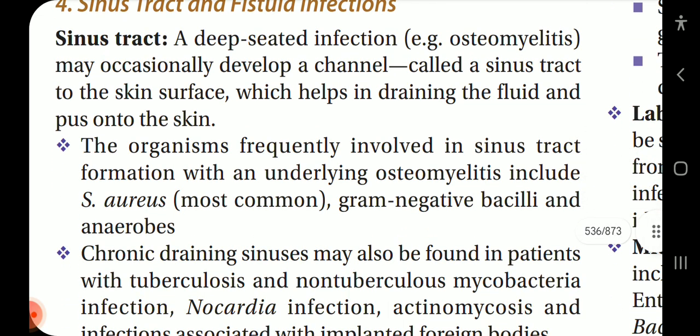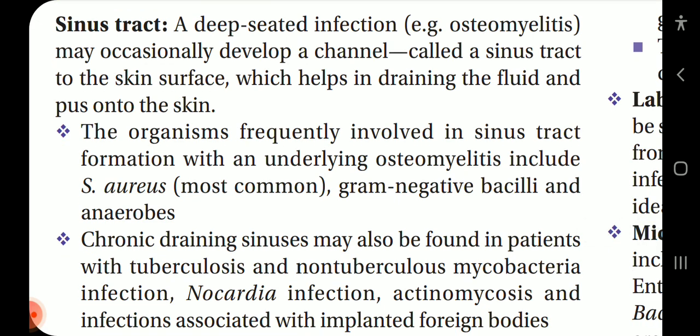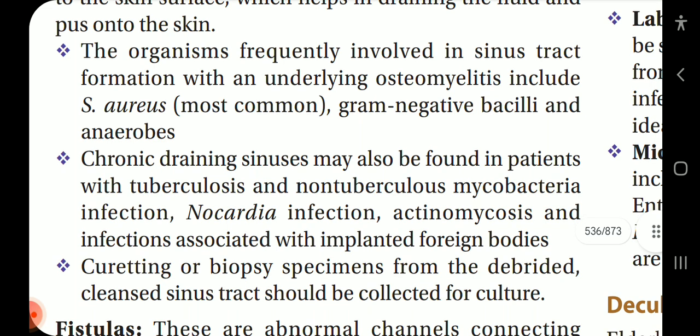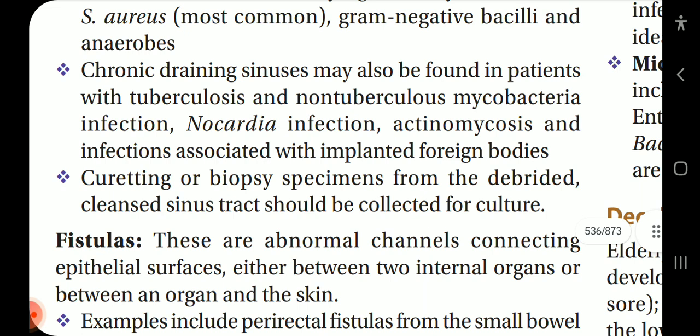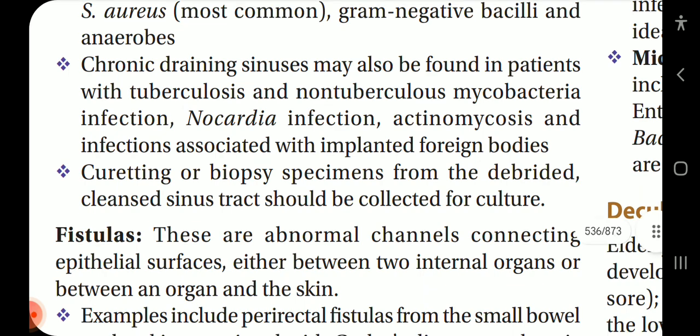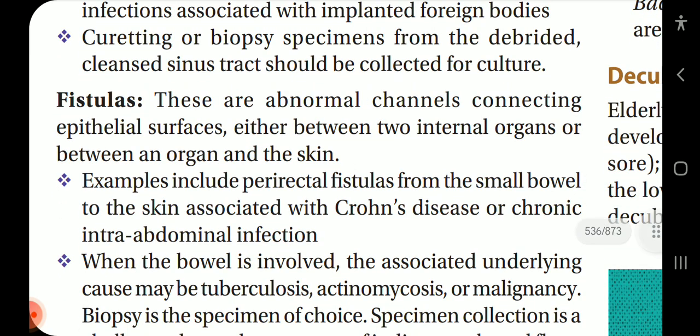Sinus tract and fistula infections. Sinus tract: a deep-seated infection, for example osteomyelitis, may occasionally develop a channel called a sinus tract to the skin surface, which helps in draining the fluid and pus onto the skin. The organisms frequently involved in sinus tract formation with underlying osteomyelitis include Staph aureus, most common, gram-negative bacilli, and anaerobes. Chronic draining sinuses may also be found in patients with tuberculosis and non-tuberculous mycobacterial infection, Nocardia infection, actinomycosis, and infections associated with implanted foreign bodies. Curettage or biopsy specimen from the debrided, cleansed sinus tract should be collected for culture.